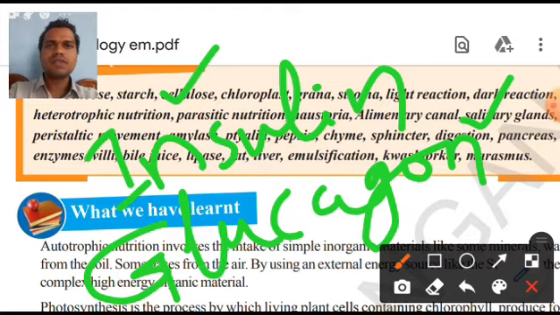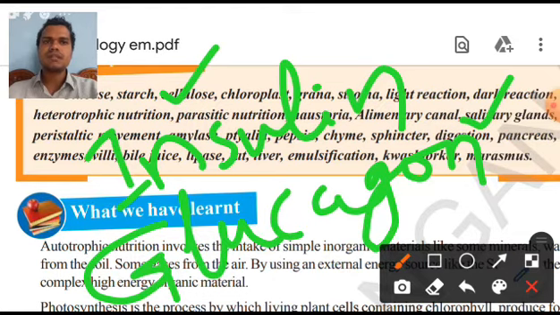Whenever you require hard work, for example if you want to run very fast, you require more energy, so more sugar is produced into the blood. Now how will the blood sugar levels be increased? Whenever glucagon is released into the blood, the amount of sugar will increase. Then when the work is done and we have to stop working, the sugar levels should decrease in the blood.